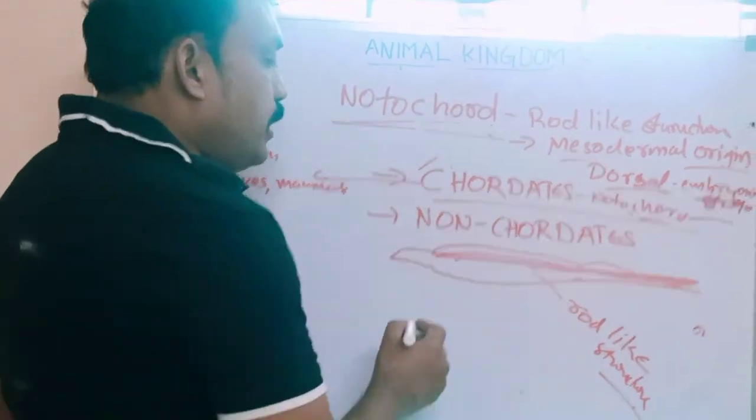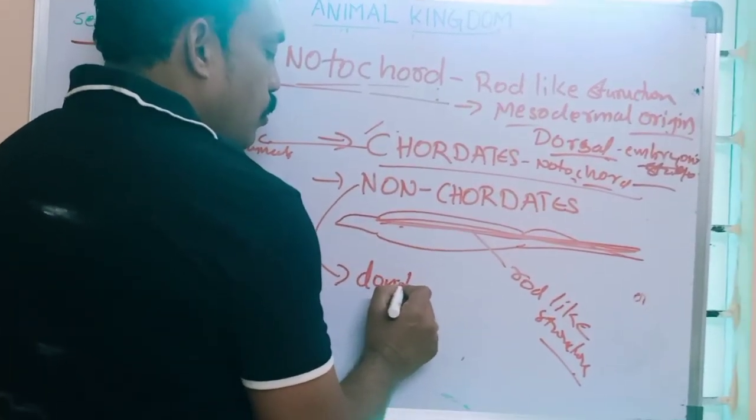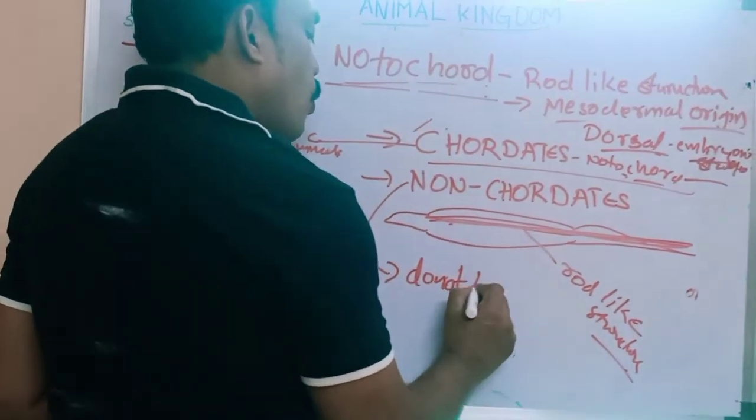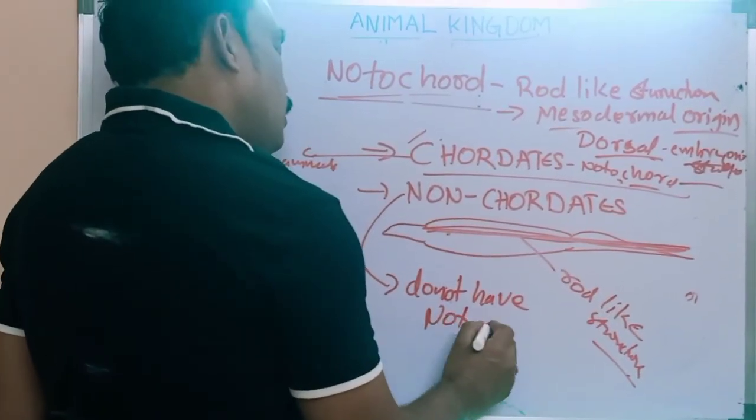And non-chordates means they do not have notochord. Notochord is absent in their body.